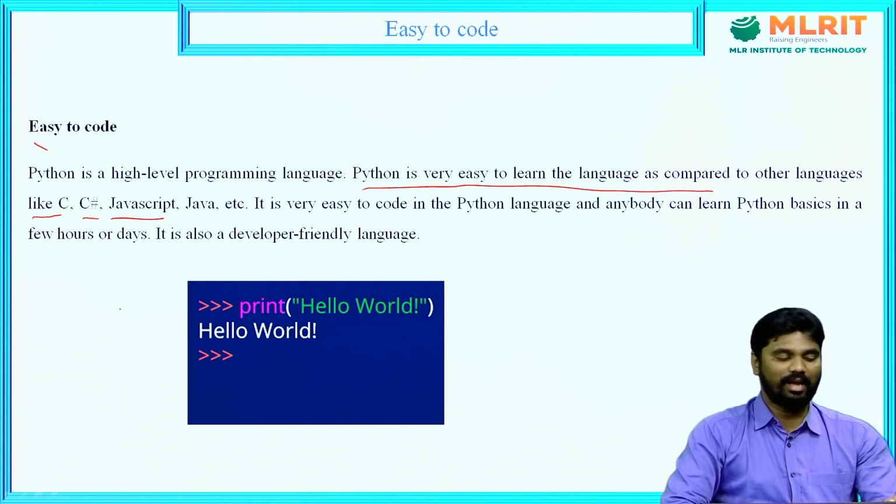If you want to write instructions in Python, it contains very few lines compared to Java or C. That's why it is easy to code. That is the third feature of Python.